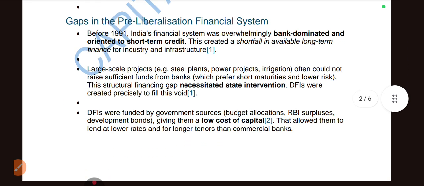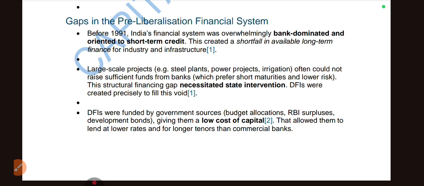Okay, now we came to know about evolution of DFIs. If we ask about evolution of DFIs, you can answer these questions. Now, what are the gaps before the liberalization in financial system? Let us understand what the gaps were before 1991, which was the liberalization year.